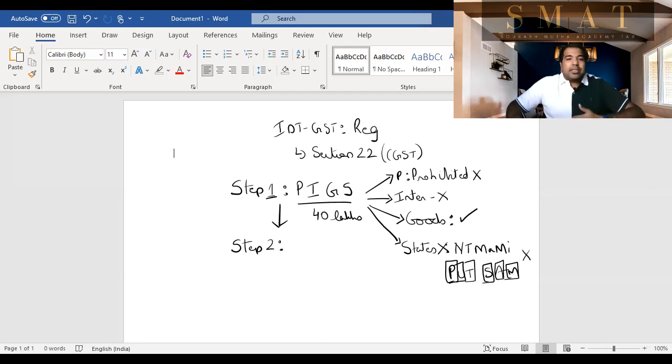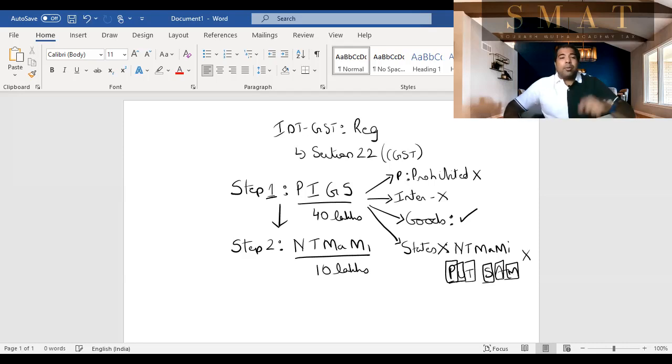Step 2 is the same, guys. If you're in the states of NT Mami, that means if you're in Nagaland, Tripura, Manipur, or Mizoram, then unfortunately you'll have a limit only of 10 lakhs. Very, very small limit, because these are small states. So they have a small limit of 10 lakhs. And guys, if it's not in one of these states, then step 3, by default, you'll have a limit of 20 lakhs. So you don't have to get confused anymore. It's step 1, step 2, and step 3, which will get you your limits.